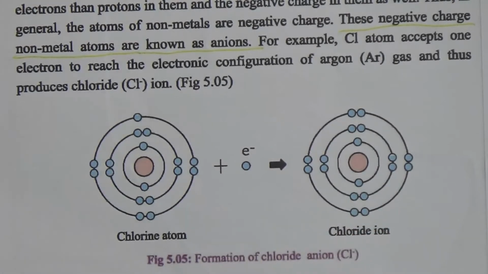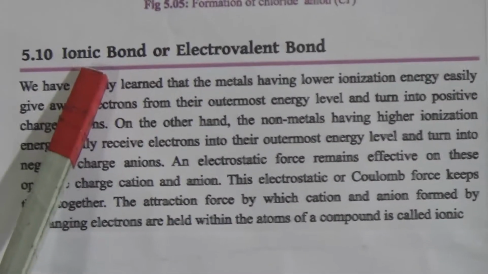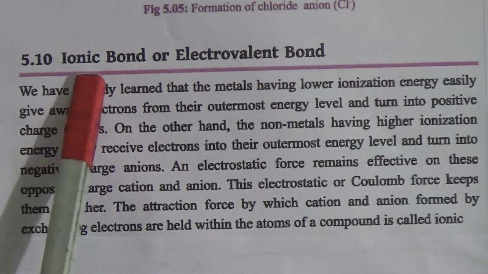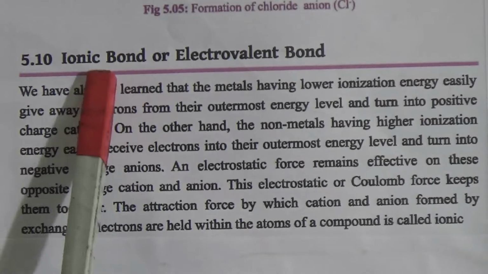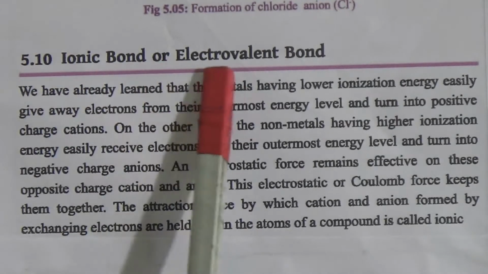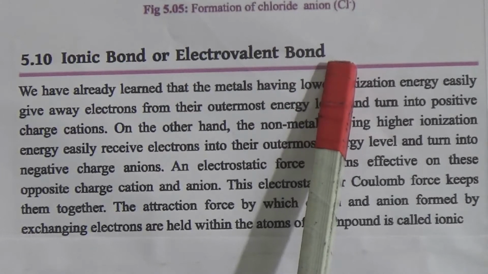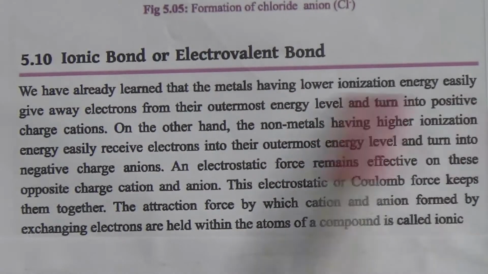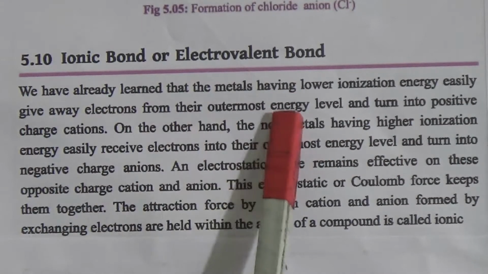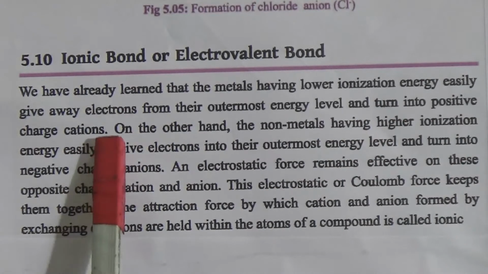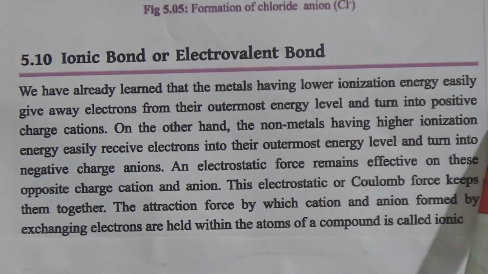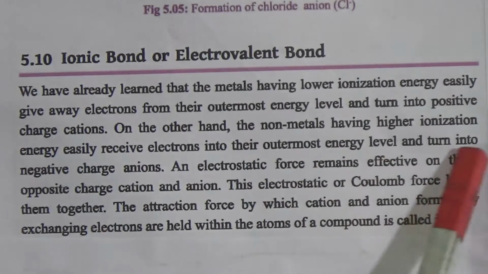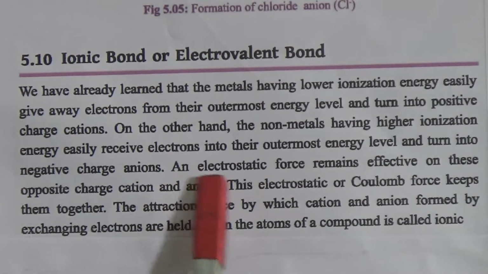Now come to the ionic bond. Just now we have learned about cations and anions, and in our previous class we also learned that between a cation and an anion there is an attractive force. Now we will learn about this attractive force, that means the ionic bond or electrovalent bond. We have already learned that a metal having lower ionization energy easily gives away electrons from its outermost energy level and turns into a positively charged cation. On the other hand, a non-metal having higher ionization energy easily receives electrons into its outermost energy level and turns into a negatively charged anion.